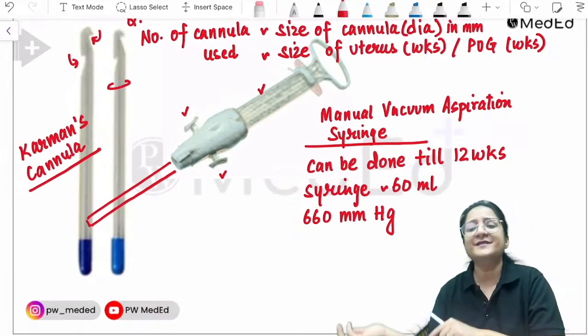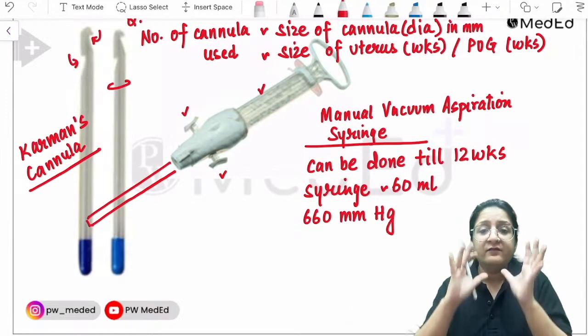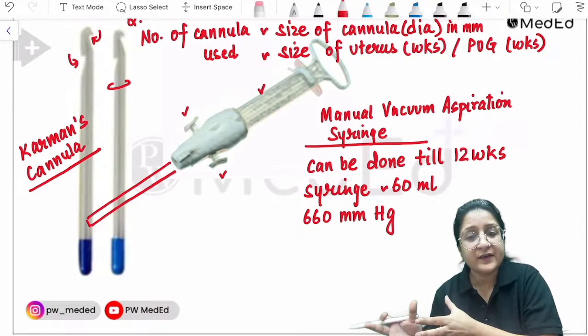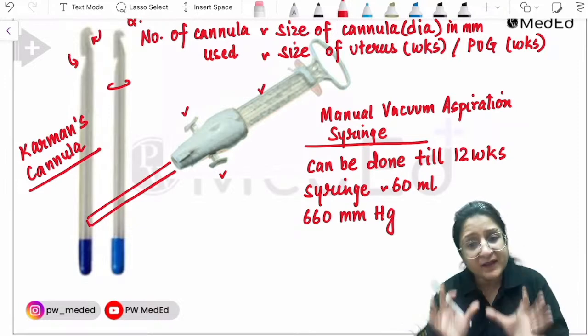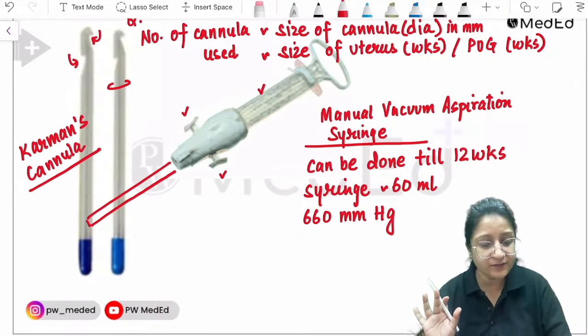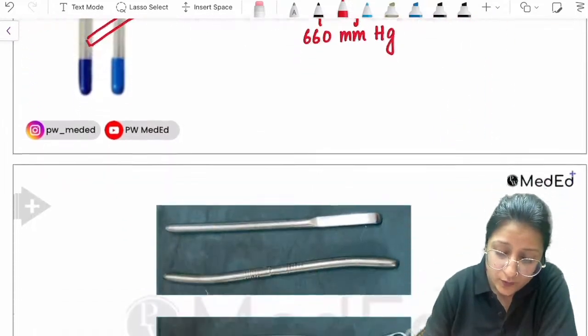Then the procedure becomes suction and evacuation. Whether we're going to go for manual vacuum aspiration, suction evacuation, or dilatation and curettage, any method we are going to do, we'll have to dilate the cervix first. Very important, we have to dilate the cervix first. So what are we going to use to dilate the cervix?